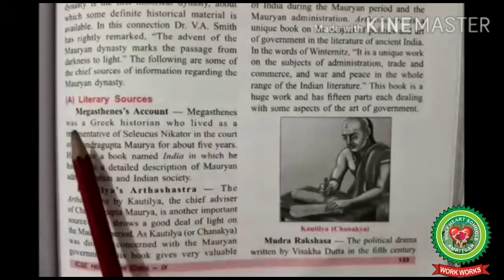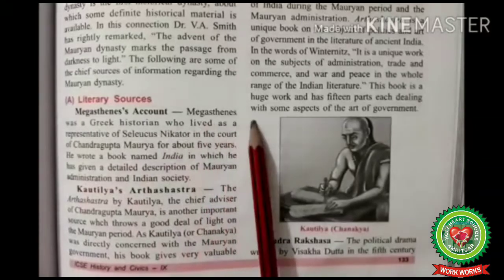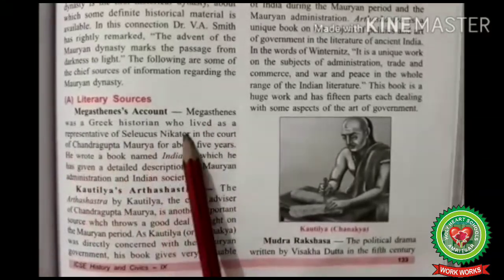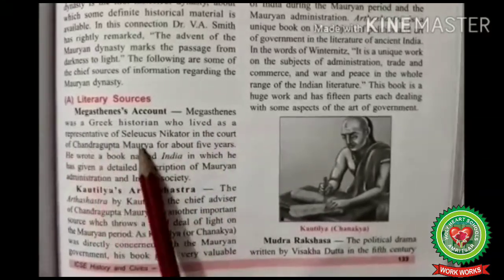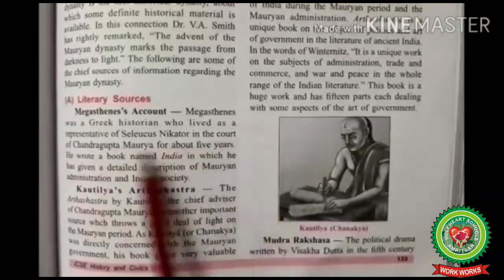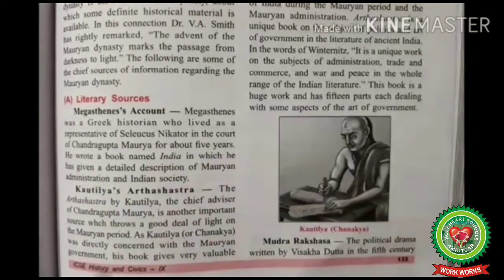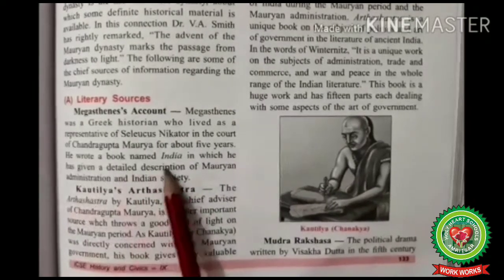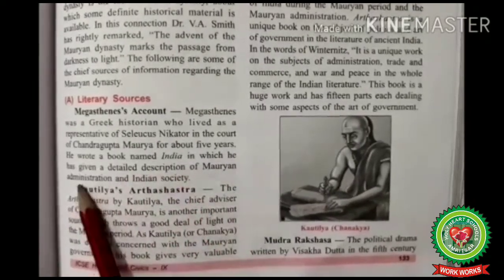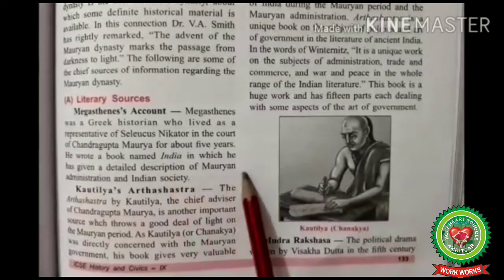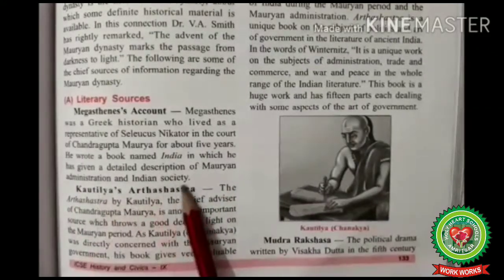Literary sources. Megasthenes' account. Megasthenes was a Greek historian who lived as a representative of Seleucus Nicator in the court of Chandragupta Maurya for about 5 years. He wrote a book named Indica, in which he has given a detailed description of Mauryan administration and Indian society.